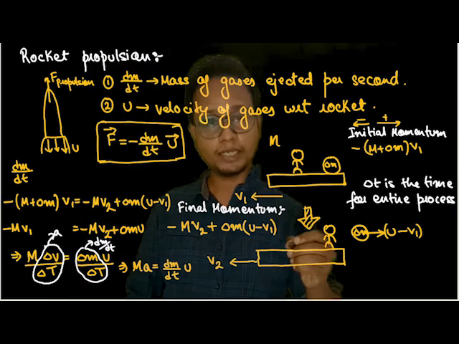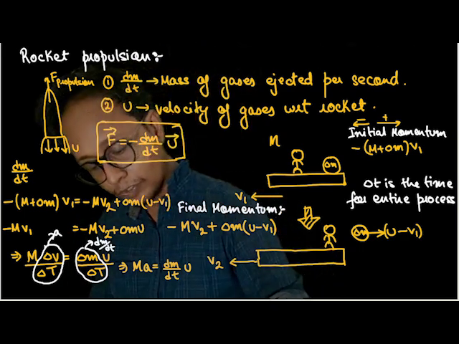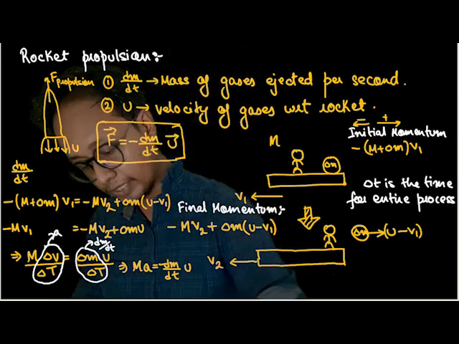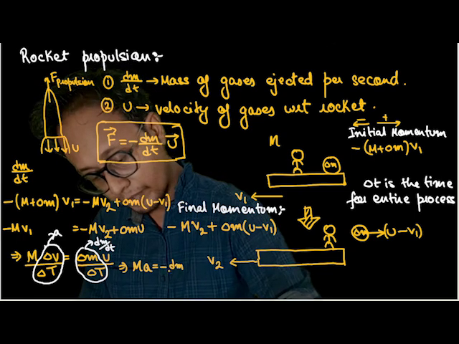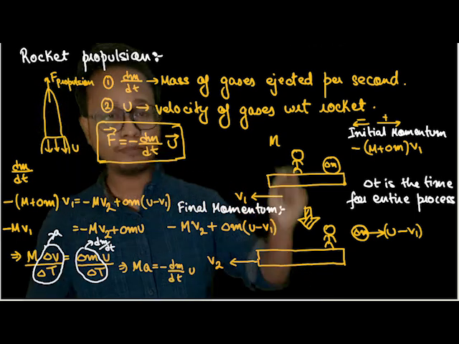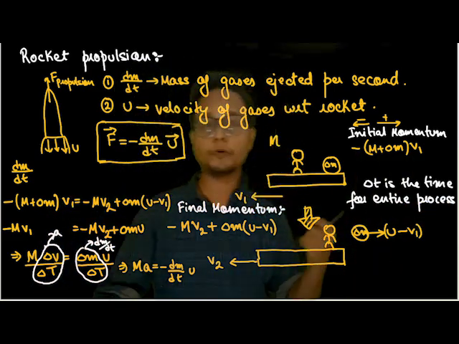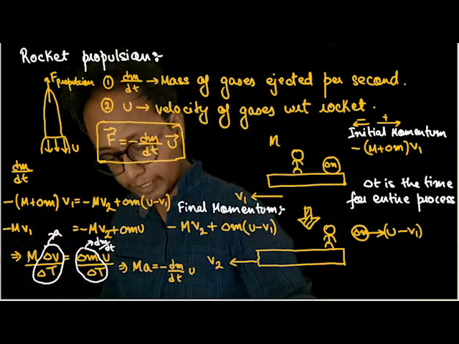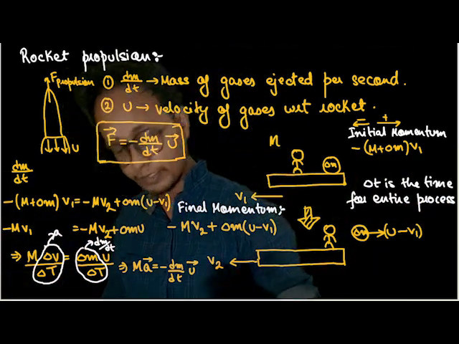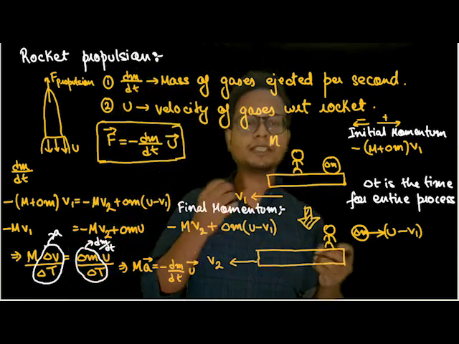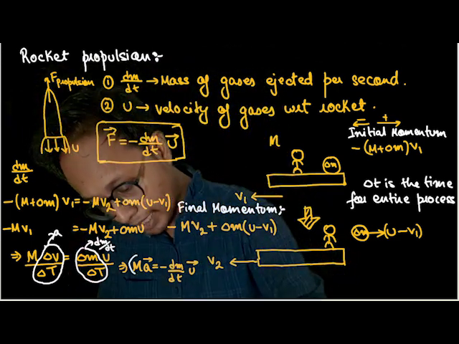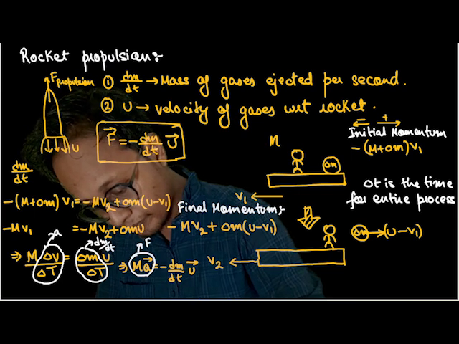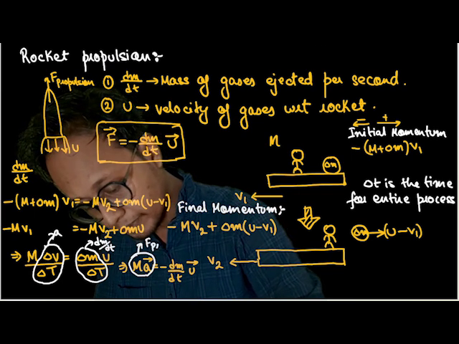The thing to note out here is that the direction of acceleration is opposite to the direction of velocity, so I'll introduce a minus: minus dm by dt into u. That means if I'm throwing the stone in that direction, the sledge and the human will accelerate in this direction. And what is mass into acceleration? Mass into acceleration is nothing but force. So this entire system, mass into acceleration, can be written as force, or force of propulsion.